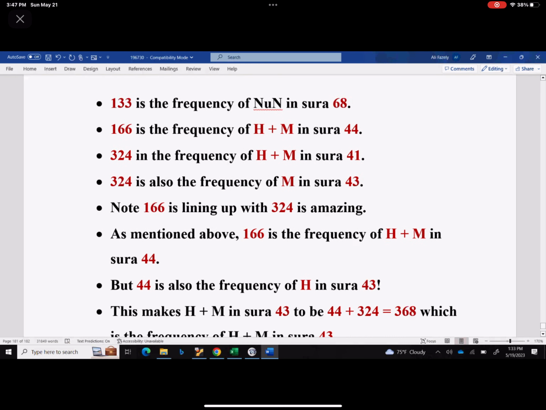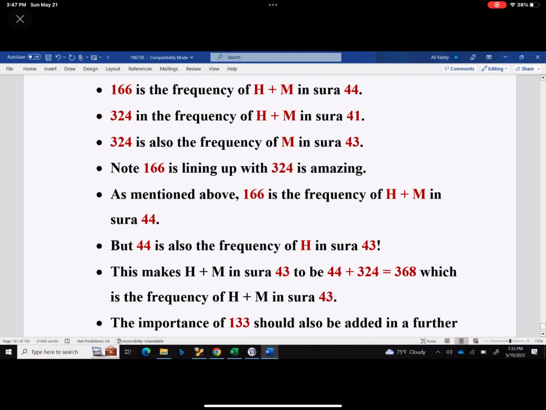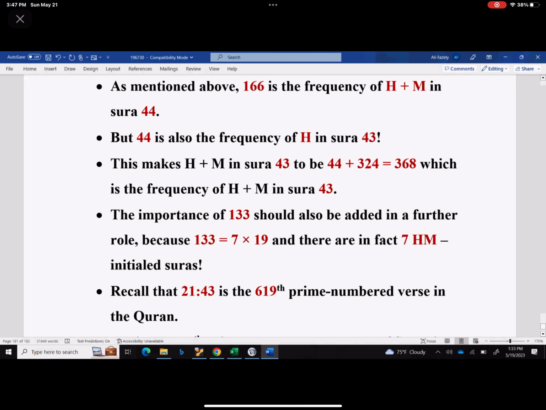This tells you that chapter 43 is supposed to have 44 Ha. It's supposed to have 324 Mims in it, and the sum of those two is 368. It can't have anything else. So I cannot add or subtract anything from these chapters because I cannot change this eternal book.